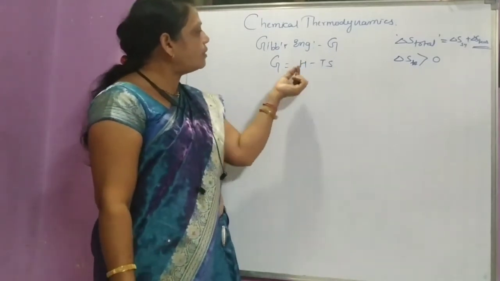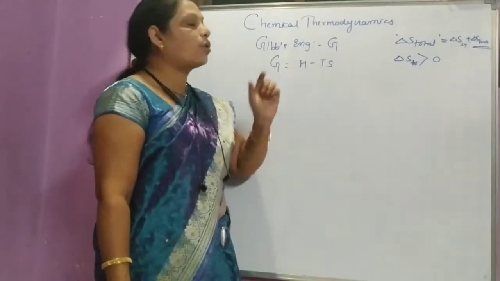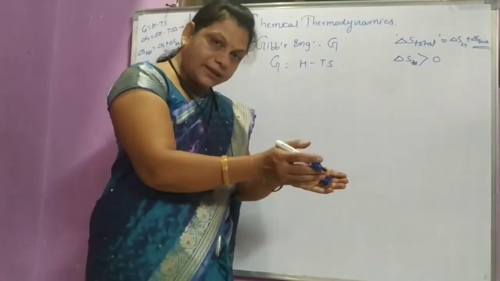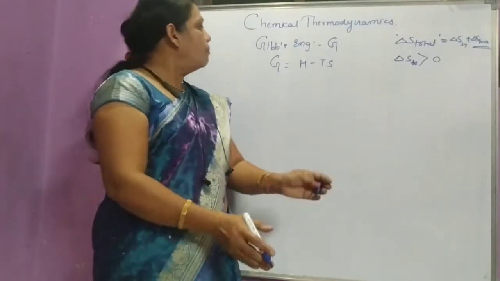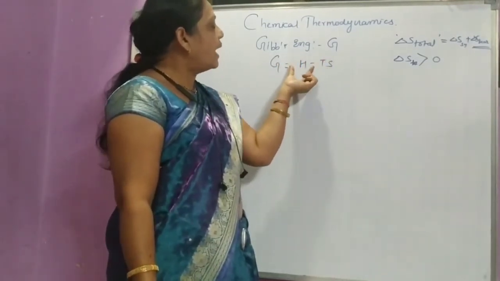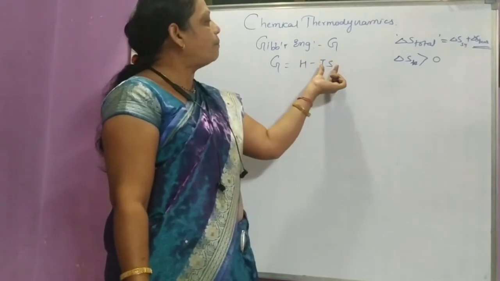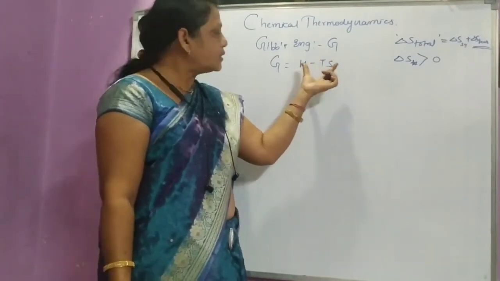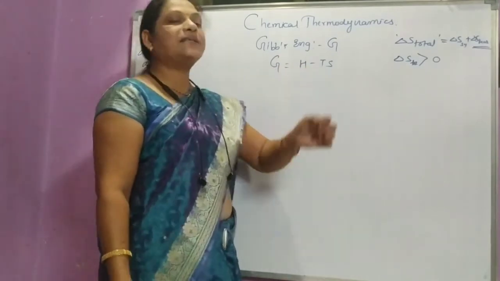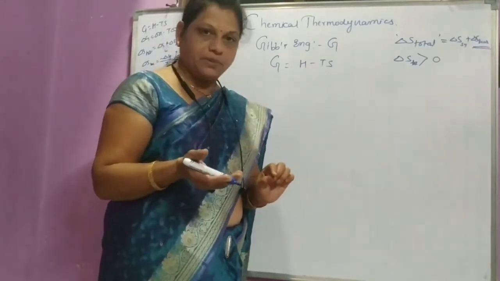So G equals H minus TS is called Gibbs energy.